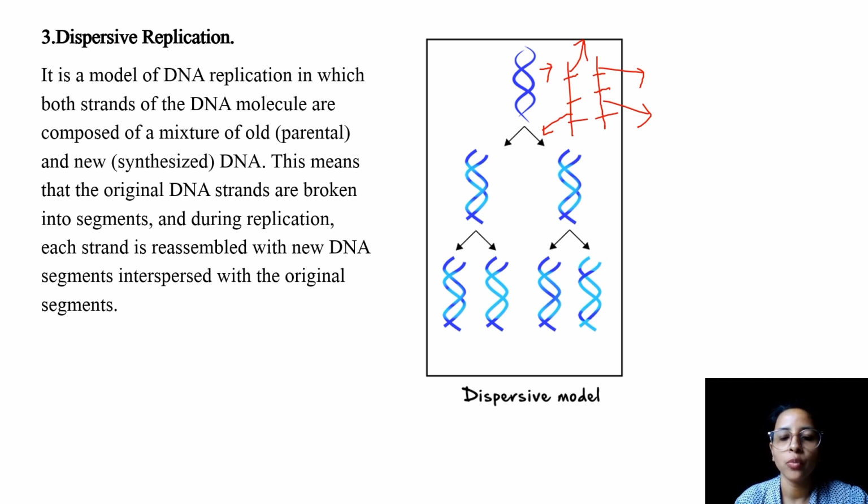So every fragment will undergo a separate round of replication and they will form their own daughter strands. Now when this entire replication is completed, all the newly synthesized strands along with the parent strand come and combine together to form this molecule. See, we can see two different molecules where both the parent strand and also the daughter strands are formed here and there, right, in the same molecule. And again in the next generation of replication the same thing happens, but this was also discarded by Meselson and Stahl, as it shows that the DNA is not replicating in this manner.